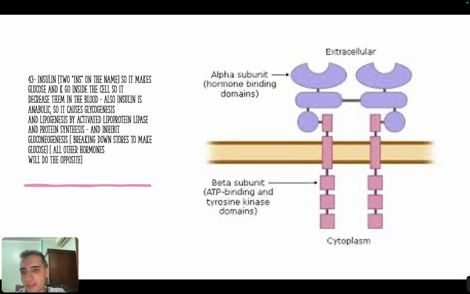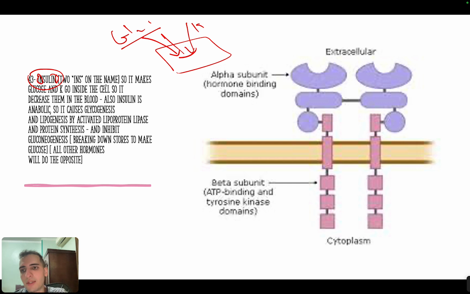The next concept is that insulin has two N's in its name. So we know it makes two things go inside the cell. The first thing is glucose. It will make glucose shift from plasma to inside the cell. The second thing is potassium. So we know that insulin will cause hypoglycemia and hypokalemia, okay?